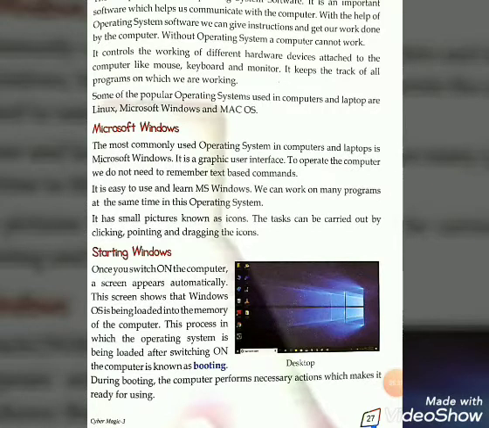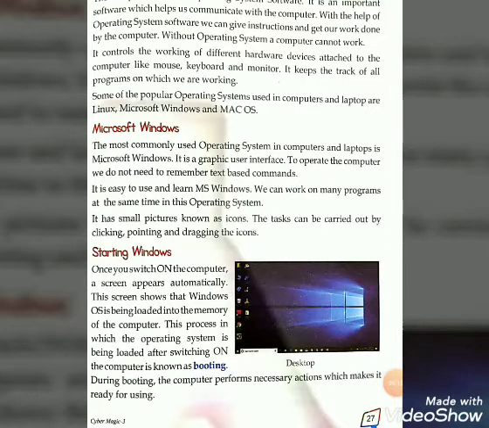You can see, my dear students, the most commonly used operating system in computers and laptops is Microsoft Windows. It is a graphic user interface which operates the computer, and we do not need to remember text-based commands. And it is easy to use and learn MS Windows. And how does it work?